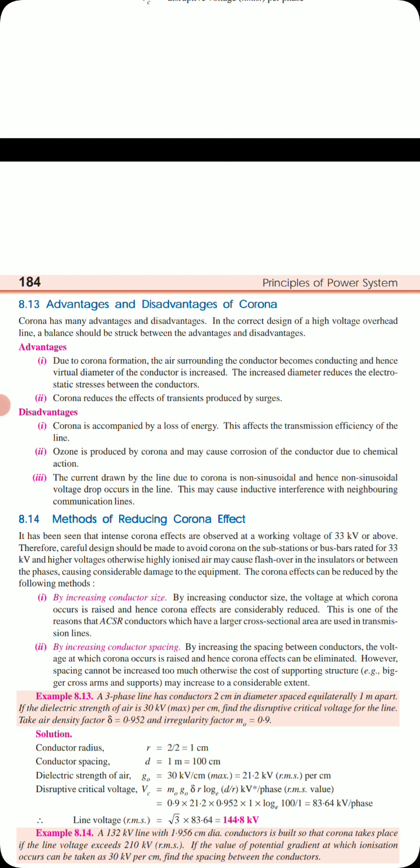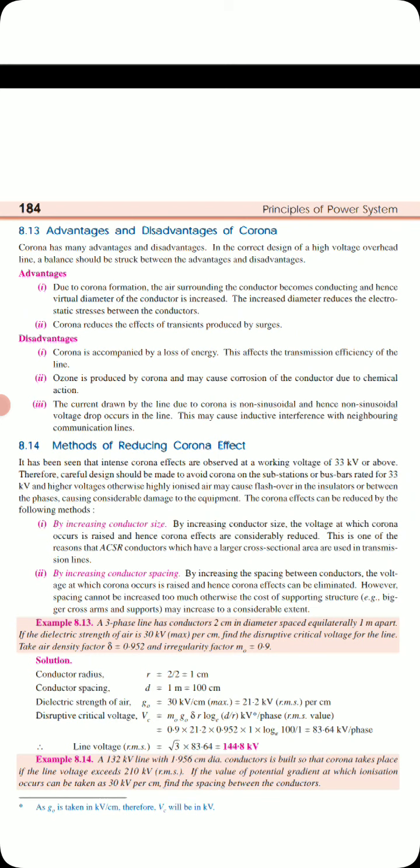By increasing the conductor size, the voltage at which corona occurs is raised, and hence corona effects are considerably reduced. This is one of the reasons that ACSR, that is aluminum conductor steel reinforced, conductors which have a large cross-sectional area are used for transmission lines. So by increasing the conductor size, we can reduce the effect of corona.